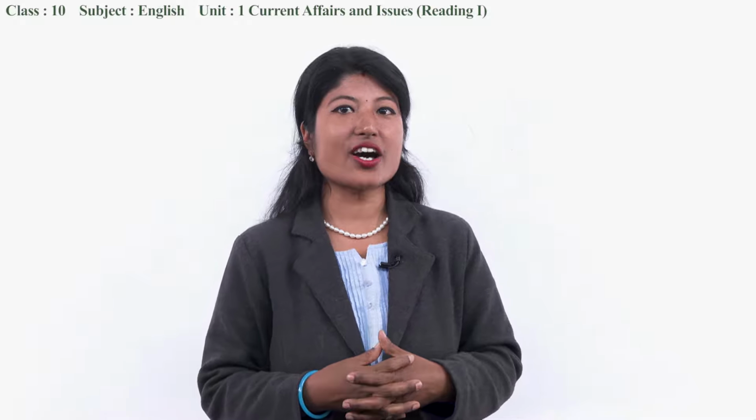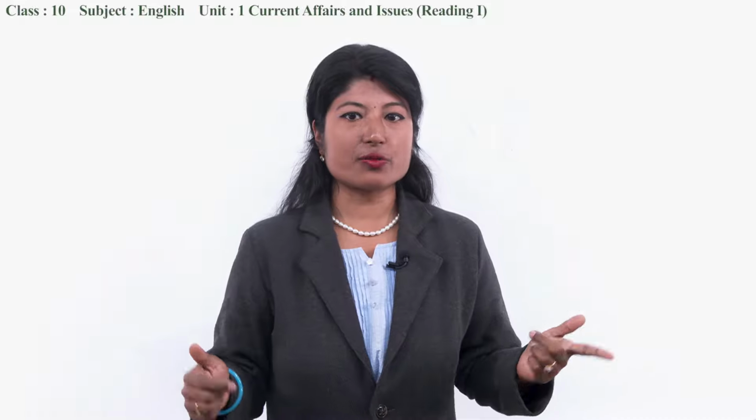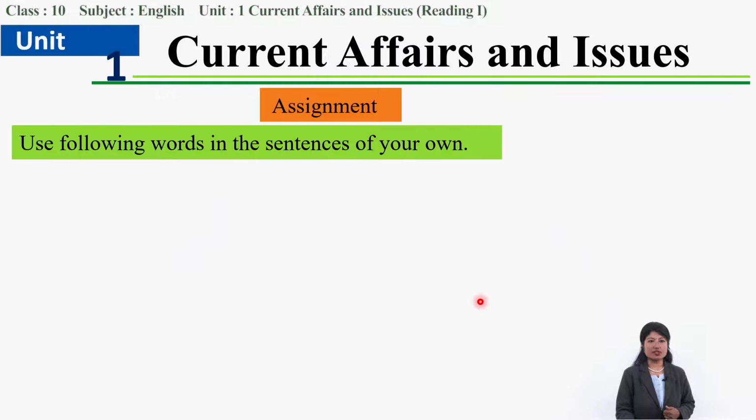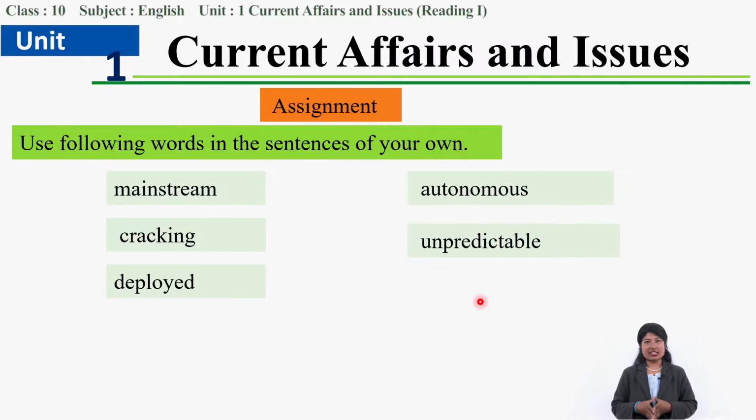With this, we have come to the end of today's class. I hope you enjoyed today's lesson and got it. I have a short assignment about vocabulary. Use the following words in sentences: mainstream, cracking, deployed, autonomous, and unpredictable. Some word meanings we have already discussed, some you have to search yourself. Please use these words in sentences of your own after searching the meaning in the dictionary.